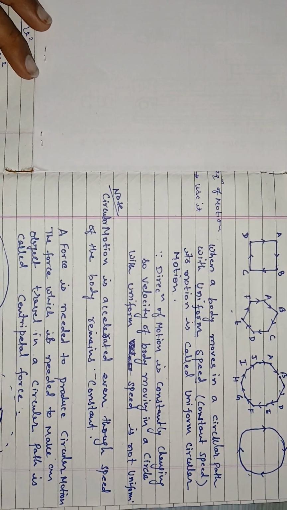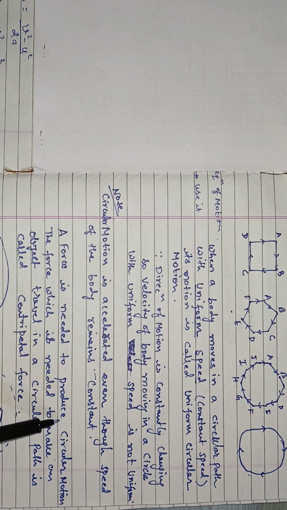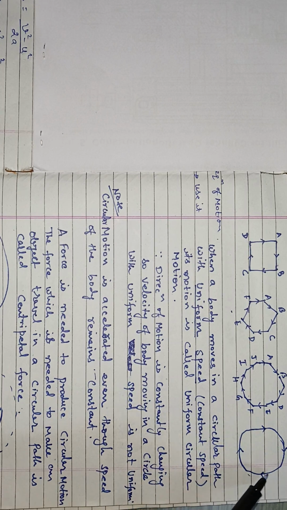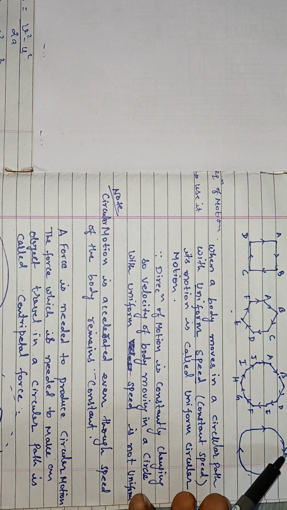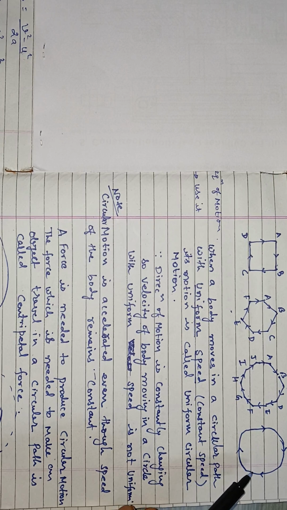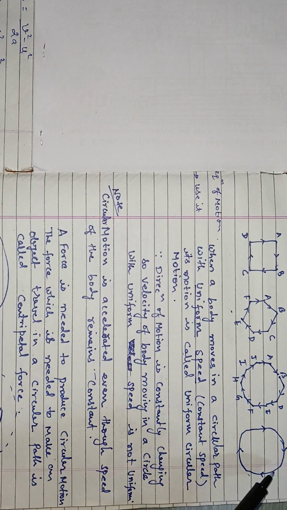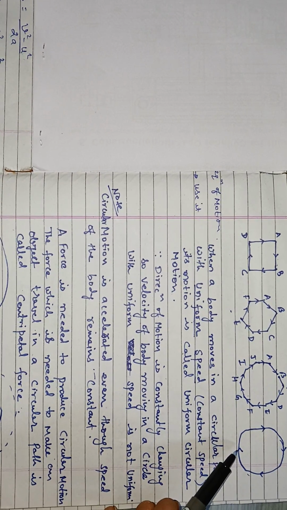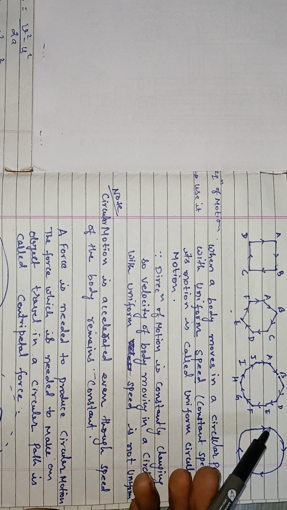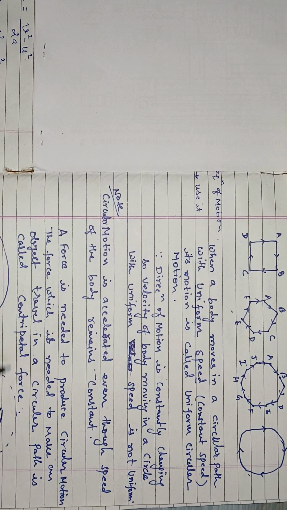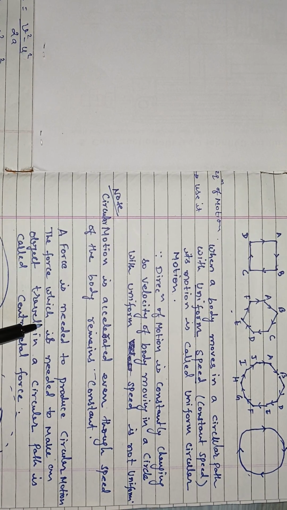So let's see some examples. Force is needed to produce circular motion. At every point we have to apply some force to maintain the path in a circle. The object stays in a circular path at every point due to the force acting on it, and that force is centripetal force. The force which is needed to make an object travel in a circular path is called centripetal force.